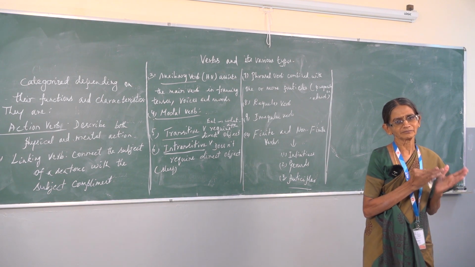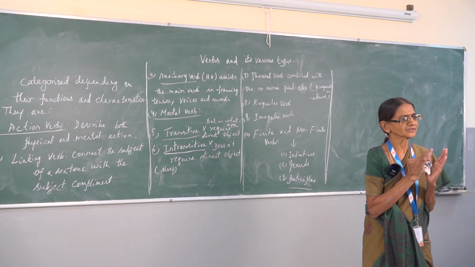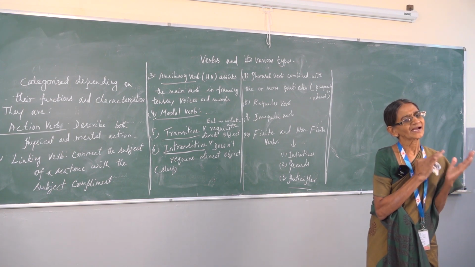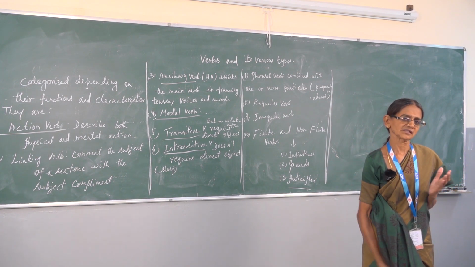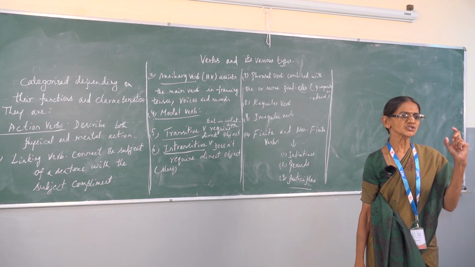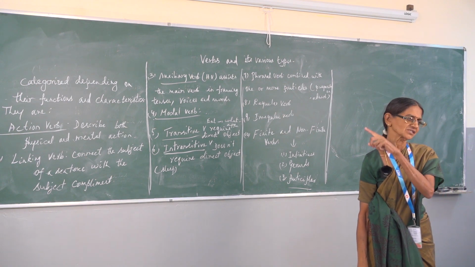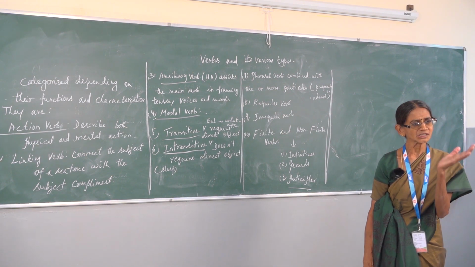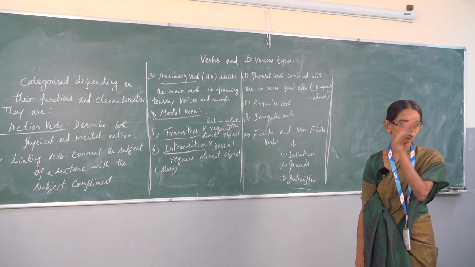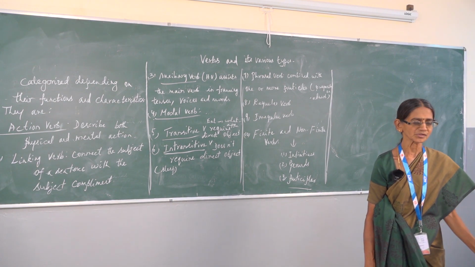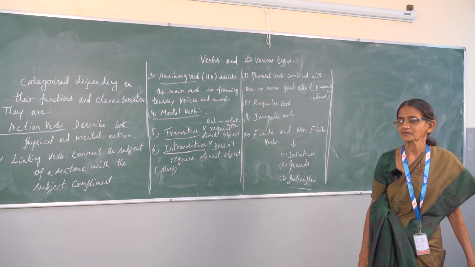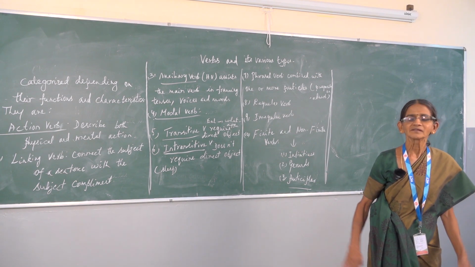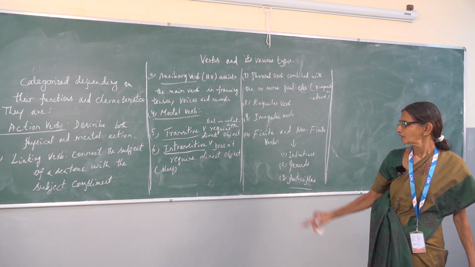When the subject of the verb has something to connect with, and the action of the verb indicates something else, then it is a transitive verb, because it transfers or passes over to some other thing, so to say, an object. So if it demands an object to complete its sense, then it is a transitive verb.